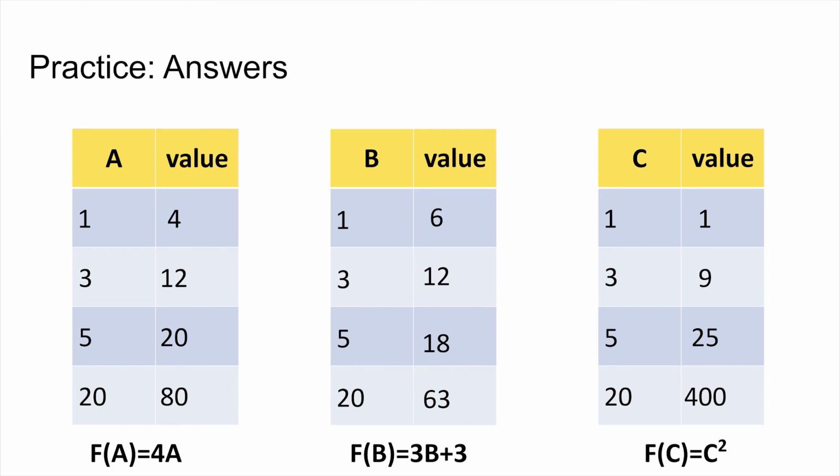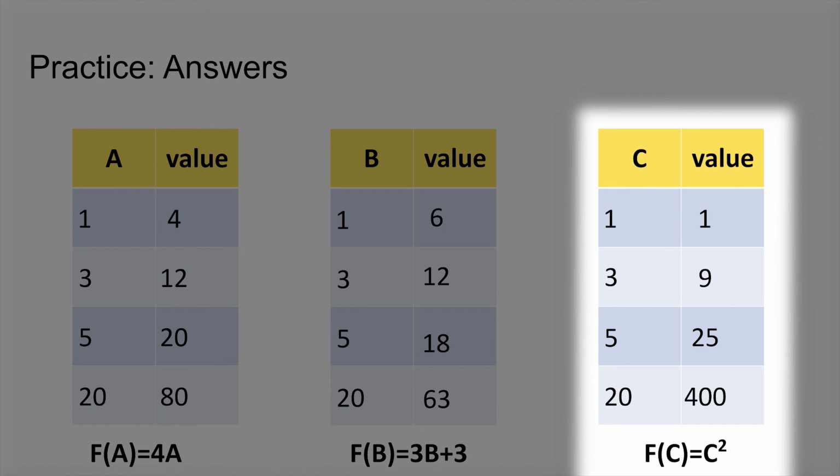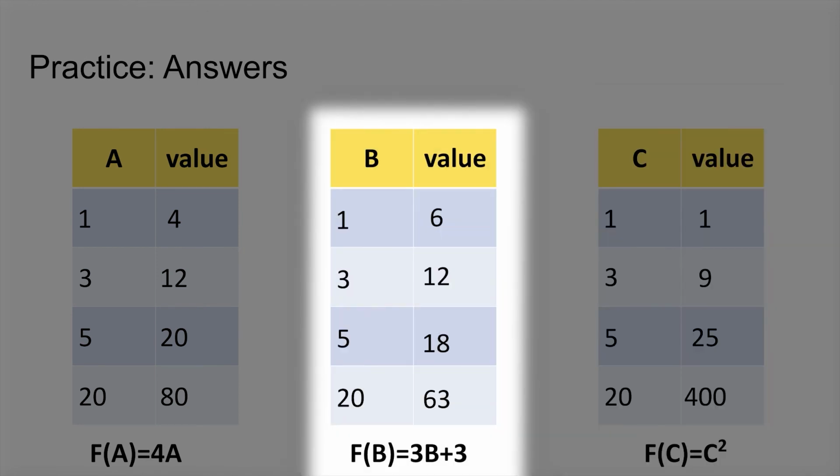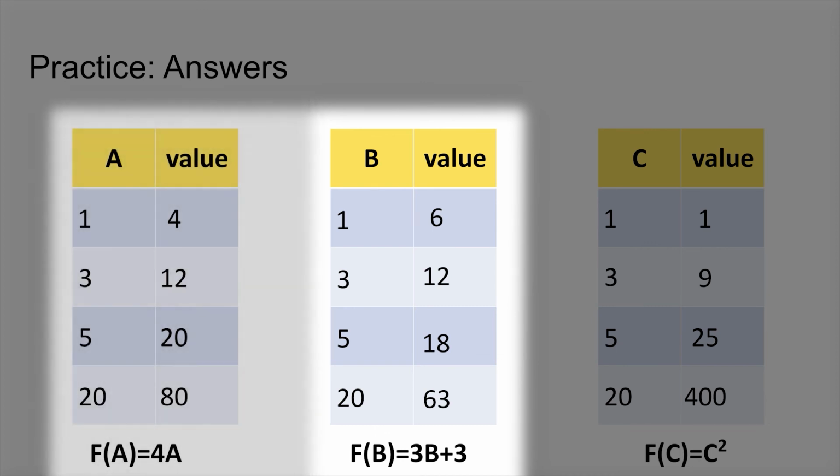Using these tables, we can go deeper and answer more questions. Which one is the best price for just a few pieces? C. Which one is the best price for a bulk purchase? B. Is there a quantity and a price that are equal? A and B with 3 pieces.